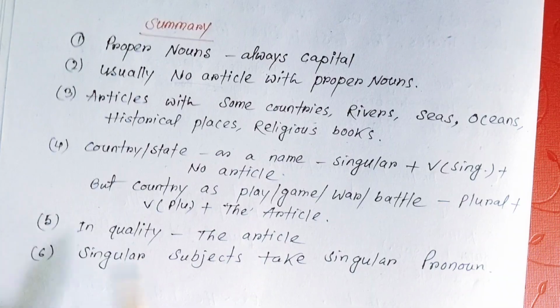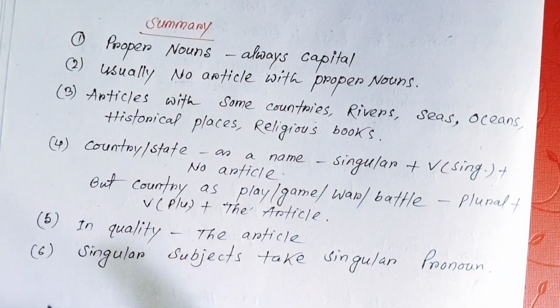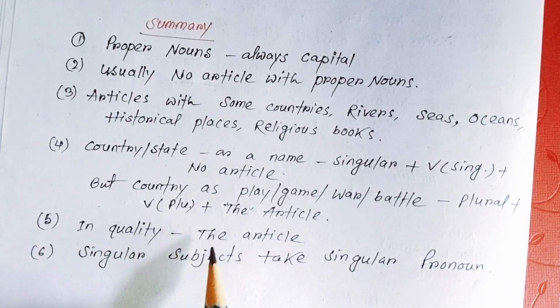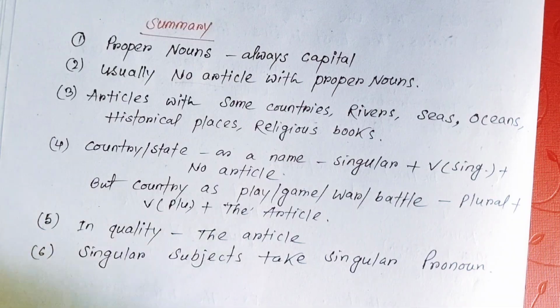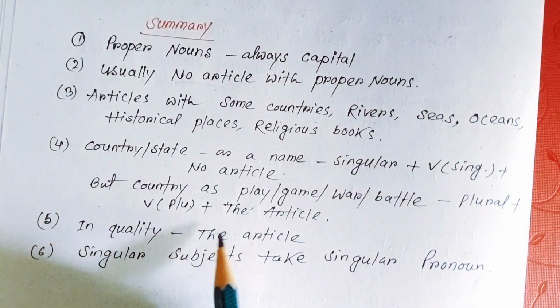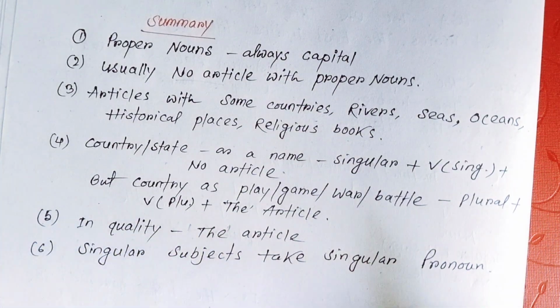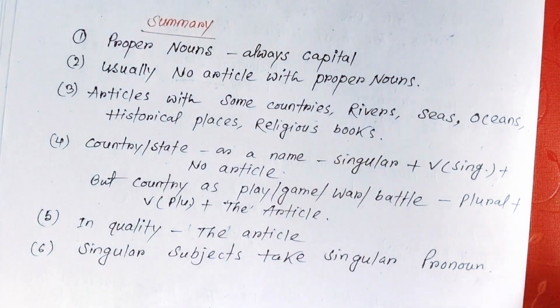And rule number 5, if we compare the quality of a proper noun with the quality of another proper noun, in that case the article the is used. And rule number 6, there are some subjects that look like plural but they are singular, in that case we take a singular verb.